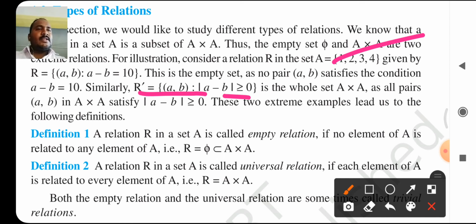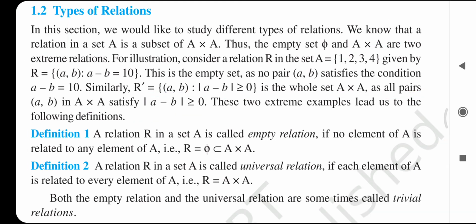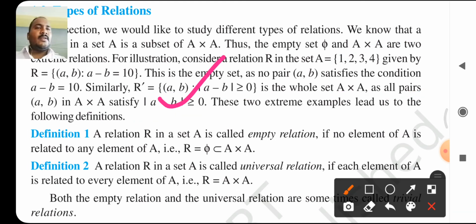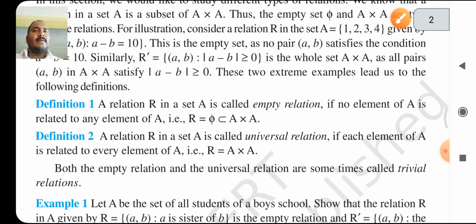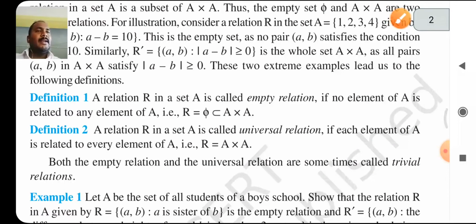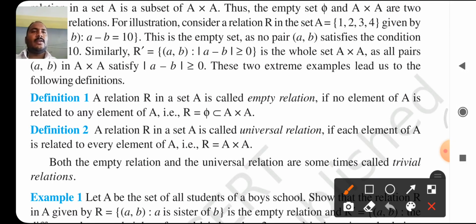This is the whole set A cross A, as all pairs (a, b) in A cross A satisfy modulus of a - b greater than or equal to 0. Because of this, this relation R' is a universal relation. These two extreme examples lead us to the following definition.